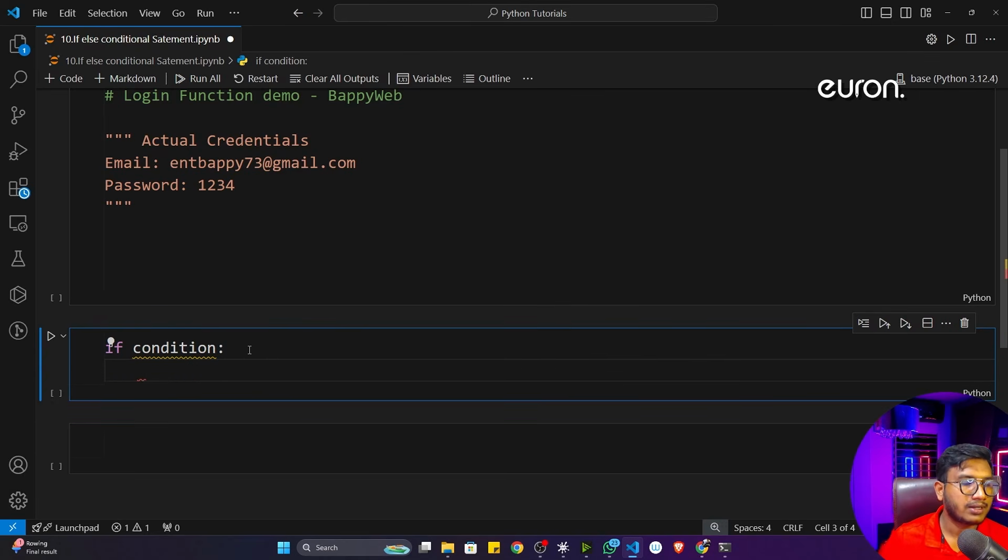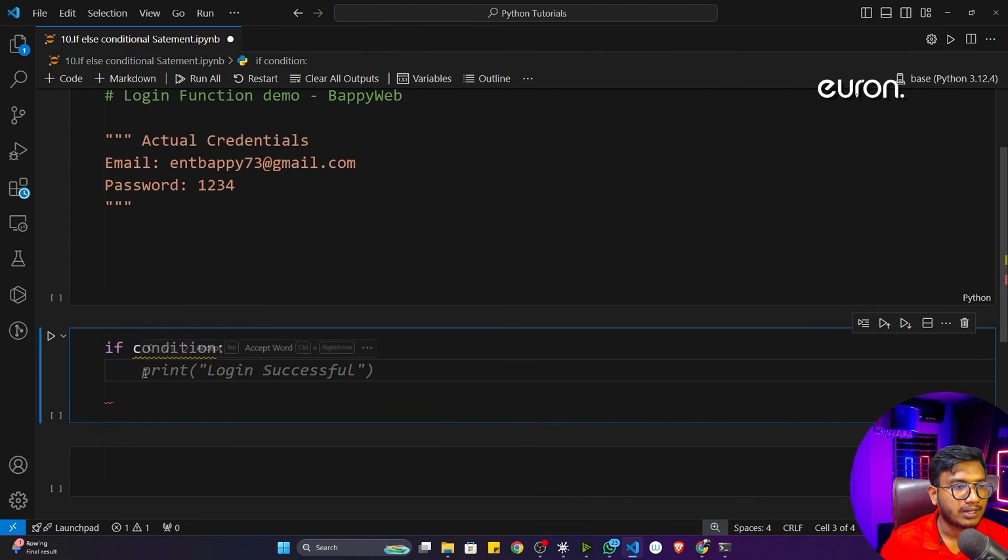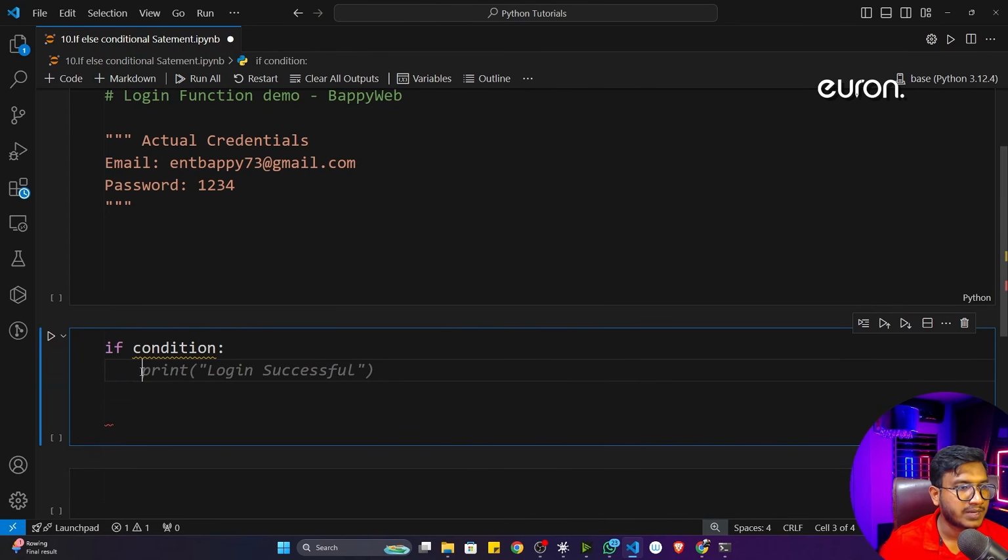Now if you press enter, see, the cursor comes here instead of coming at the start. You can see this gap. This is called indentation. Inside Python, we have something called indentation, which is not available in other programming languages. In other languages, we define everything in brackets.